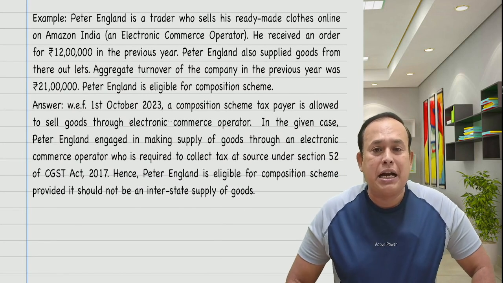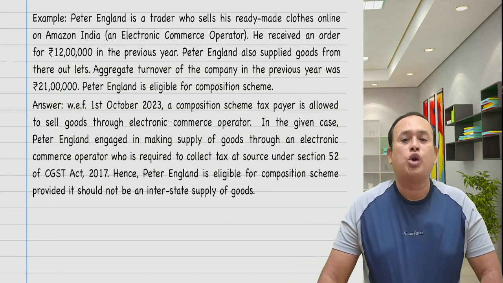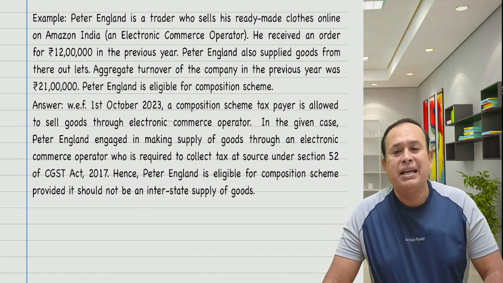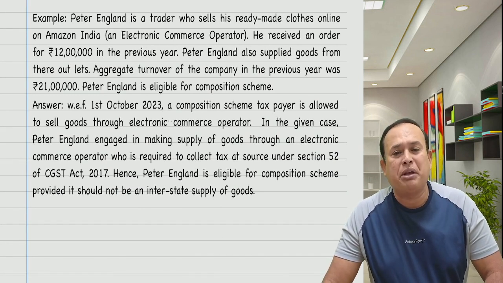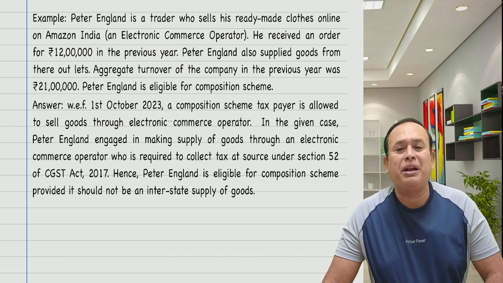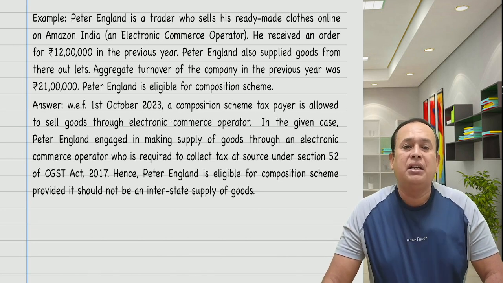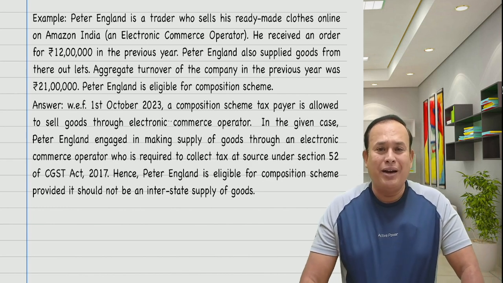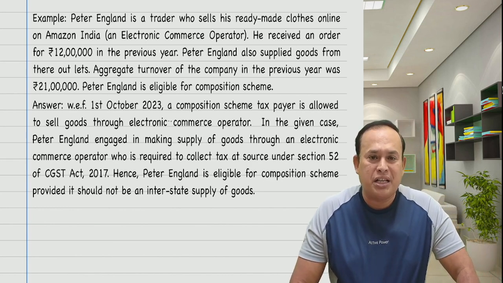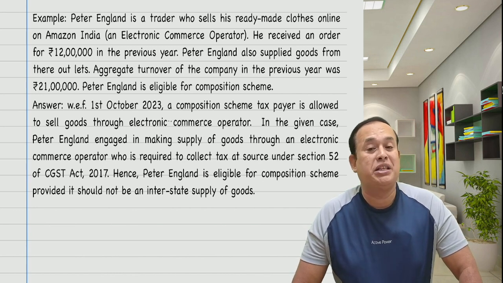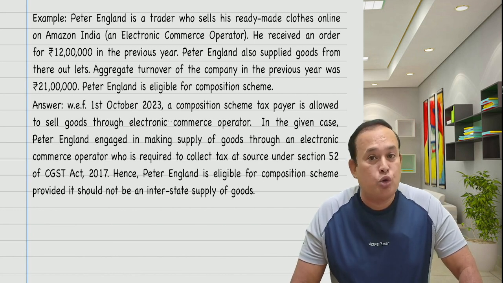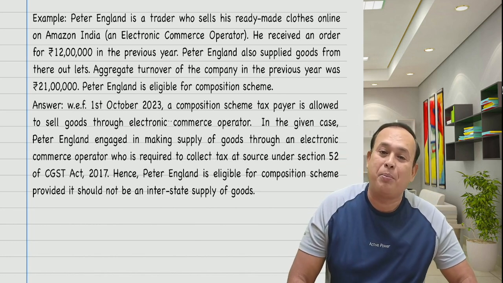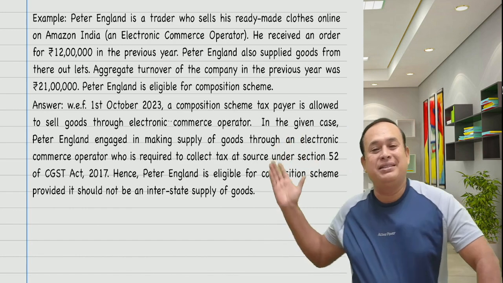Peter England is a trader who sells his ready-made garments, cloth, online on Amazon India, an electronic commerce operator. He received an order for rupees 2 lakh in the previous year. Peter England also supplied goods from the outlet. The aggregate turnover of the company in the previous year was 21 lakh. Is Peter England eligible for the composition scheme? Yes. From 1st October 2023 onwards, Peter England is allowed to sell goods through an e-commerce operator only for intrastate supplies, not interstate supplies. As simple as this.